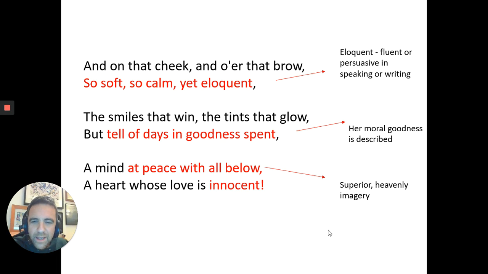And look at the end again. A heart whose love is innocent, again, pure. And again, he is describing her internal beauty. So there's the poem moving from the external to the internal, and using all this lovely imagery of calmness and softness and peace, but also the balance of light and dark that we see in her.